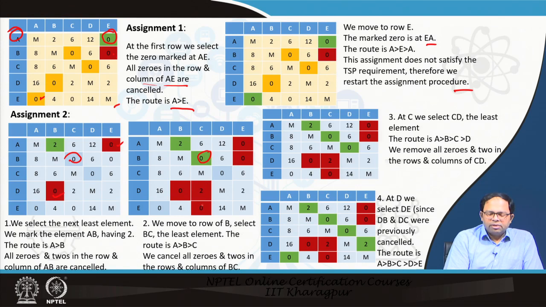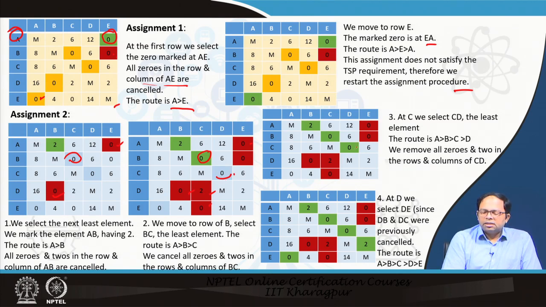So, we cancel both of them. That is why we have made them red, and these two are already cancelled, and then we move. So, the next from B to C is the next route. So, A, B and C. After C we go to C and we see the value, the marked 0 is at D.